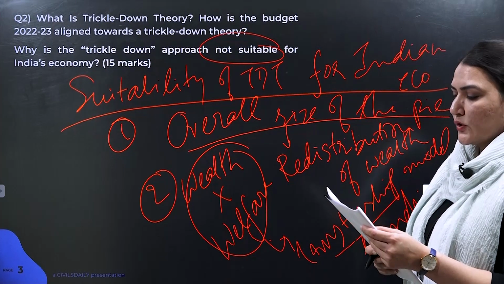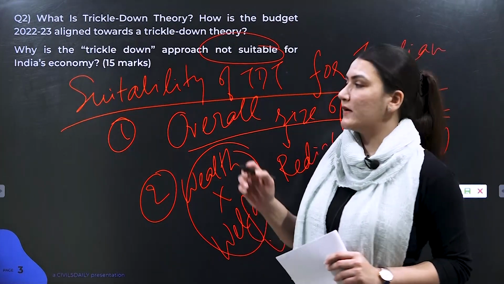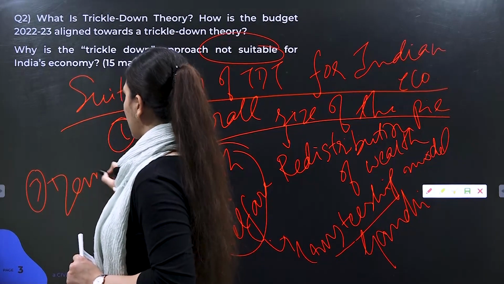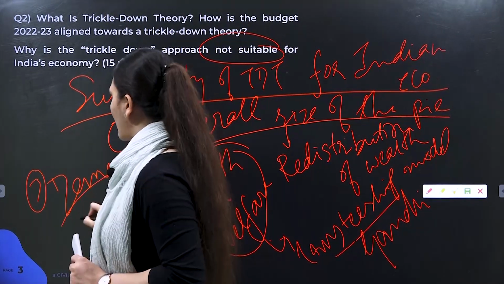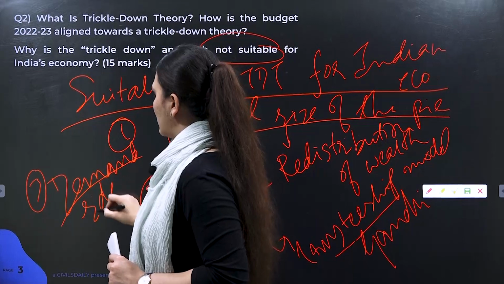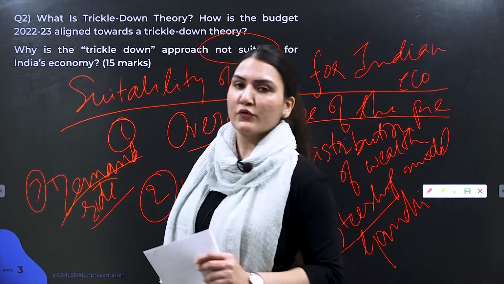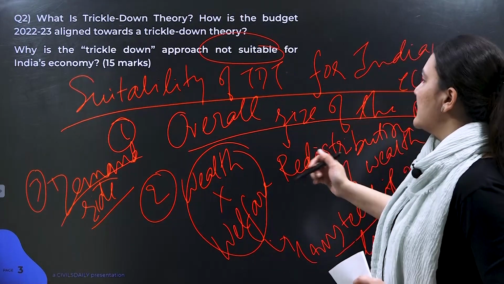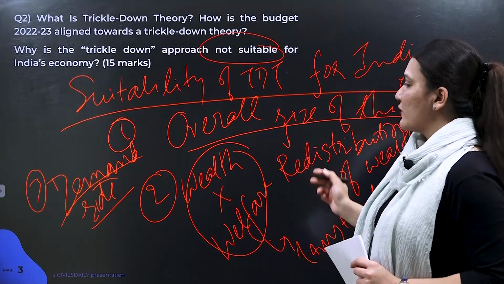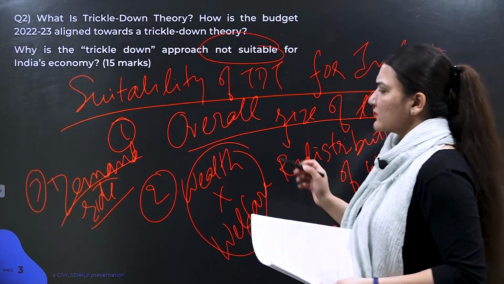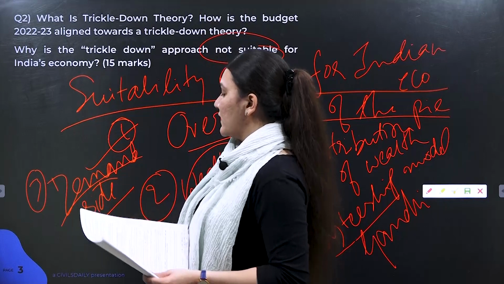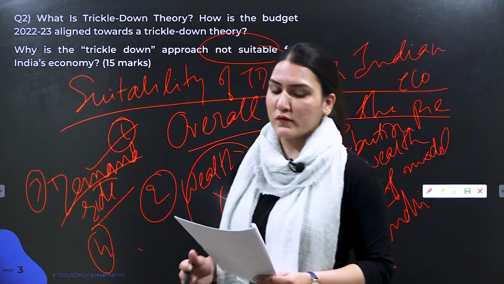And after that, you can also mention that Indian economy is currently suffering from a demand side problem, since enough jobs are not there. So instead of first providing enough jobs in order to fuel up demand, we cannot go for simply increasing the wealth of these big corporations, because this is not a supply side issue, but it's a demand side issue. So this needs to be focused upon first.